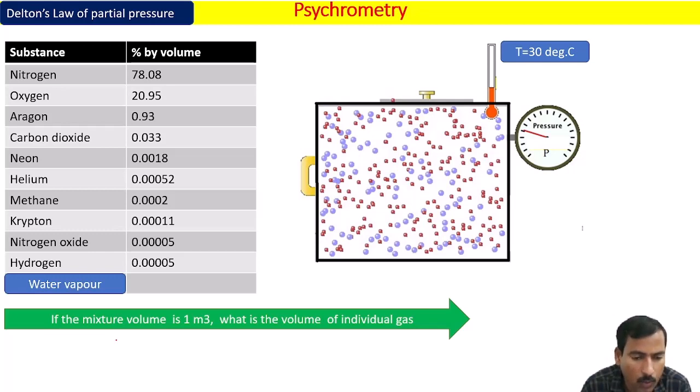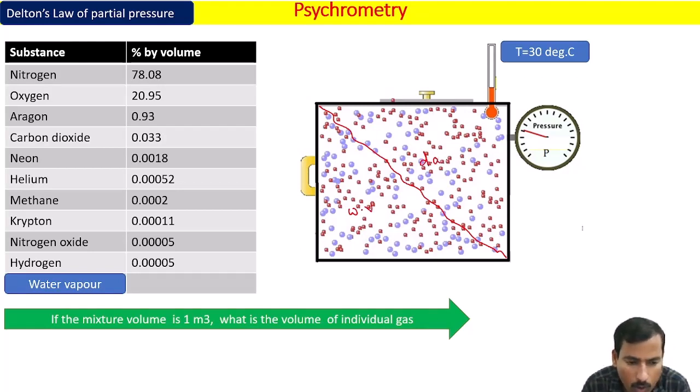That is the reason the volume of dry air is equal to the volume of water vapor. If it has to be different, then the water vapor should occupy some region and the dry air should occupy some other region. Is it like this? For example, let us make two parts. Here the water vapor is there, here the dry air is there. Is it like this?